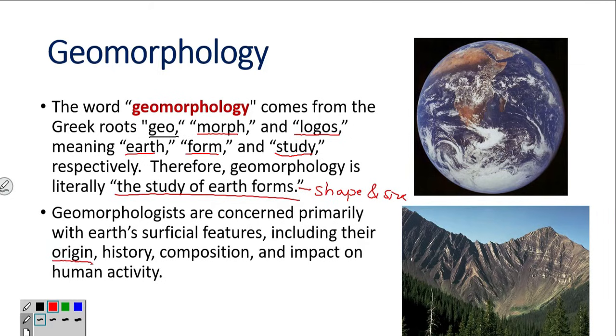How the river originates, how the earthquake originates, how the glacier originates, how coastal landforms originate, that is beach areas or islands. So, all those studies, their history and composition, what they are made up of, and impact on human activities. What is the impact of that particular feature on human activities? What is the impact of a river on human activities? What is the impact of an earthquake? What is the impact of a volcano? So, all these studies will be there in geomorphology.